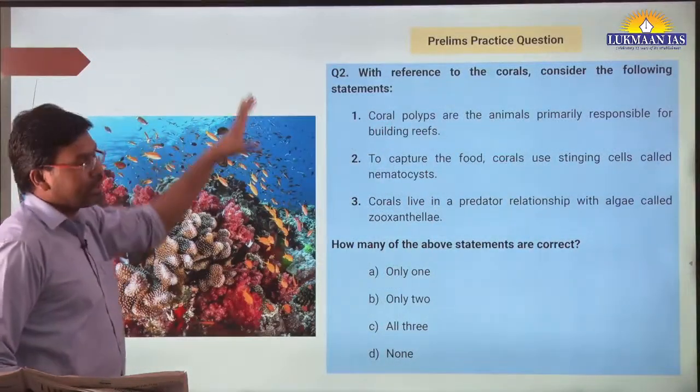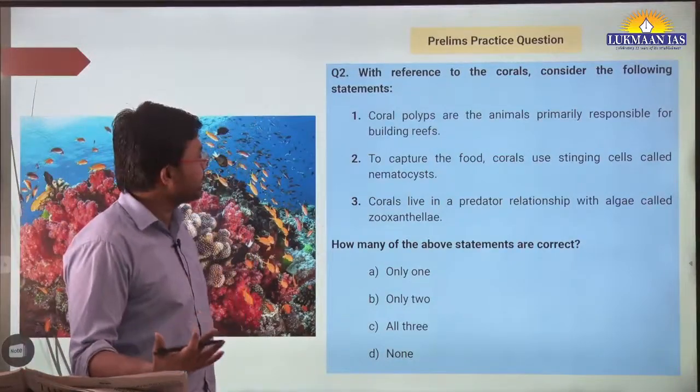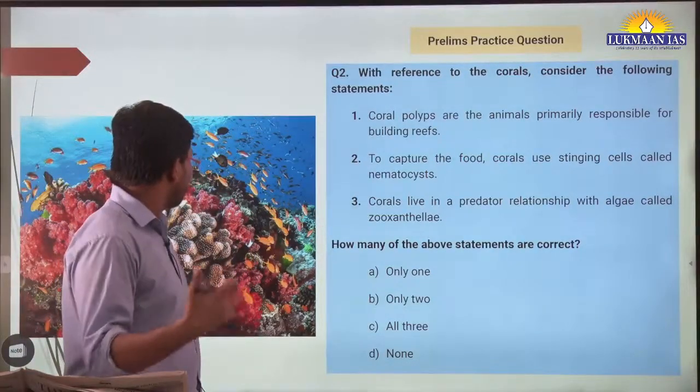Now let us talk about this question. This question is related to environment and ecology, and we need to solve it.